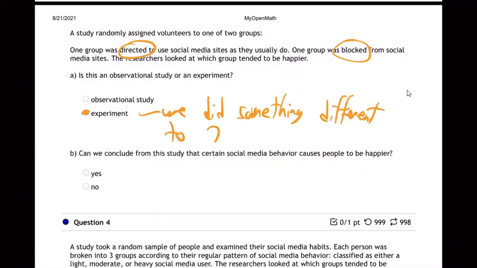Something different to the two groups, or however you want to say it, one group, two groups, whatever. We did different things to the two groups. So can we conclude that it causes? Yes, because they're just two random groups. And again, I know you're probably thinking, oh, random, it's just random. That's all. If I see the word random, it's an experiment. No, don't do that. That's not true.